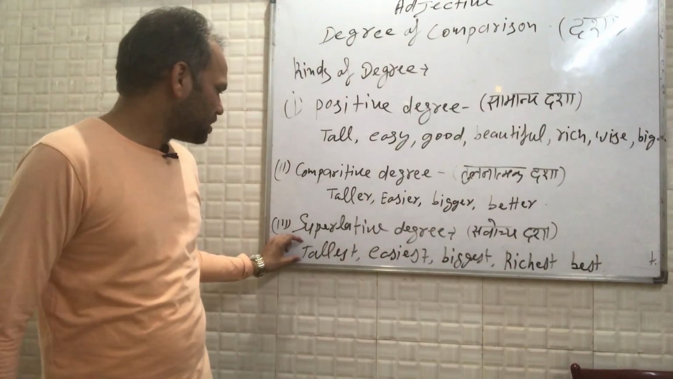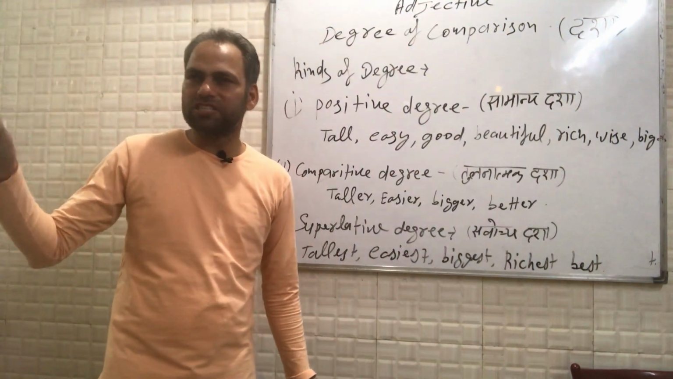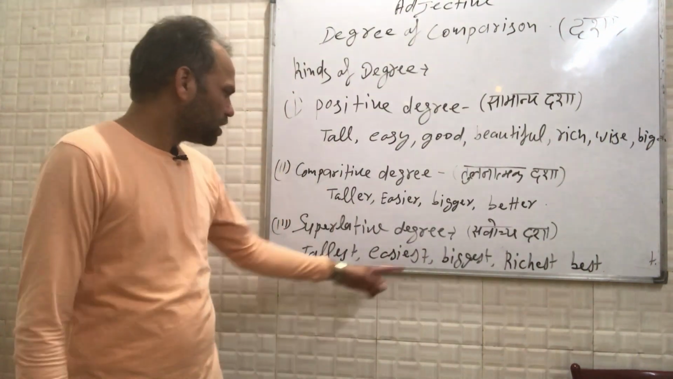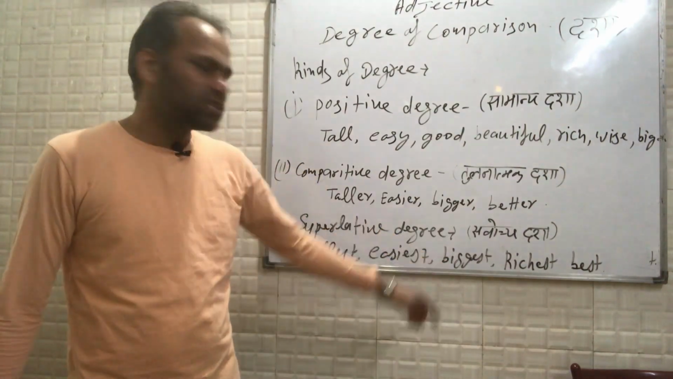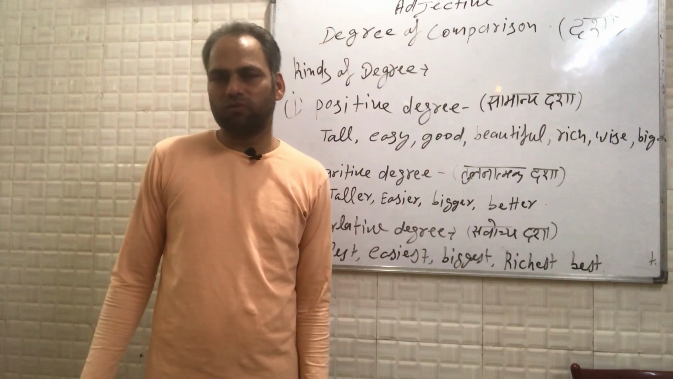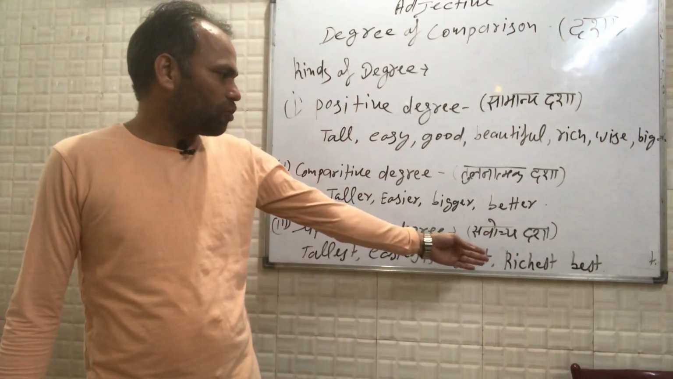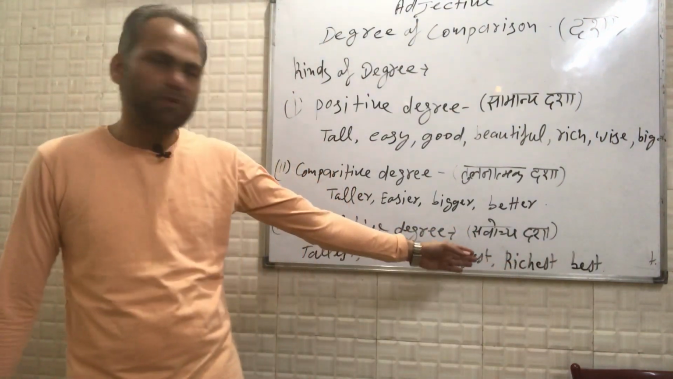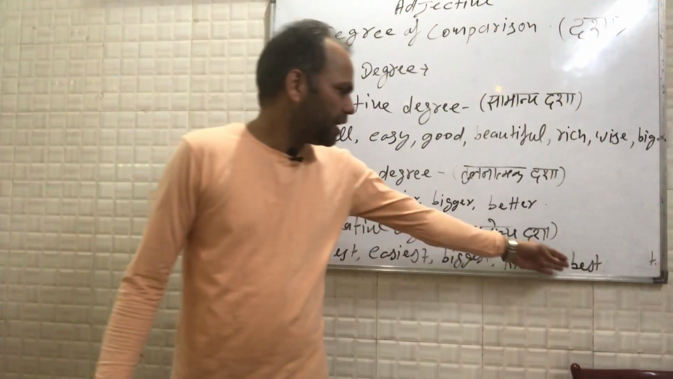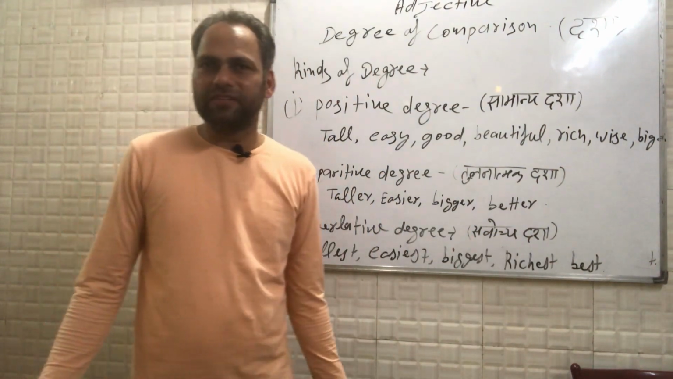Alright? That is like tallest. This is the tallest tower in India, or this is the tallest tower in the world. Easiest, this is one of the easiest questions. Okay. Biggest, this is one of the biggest houses which I have ever seen. Richest, like Mukesh Ambani, or I can say like Adani. Gautam Adani is one of the richest persons of the world. Okay. And best, this is the best book I have ever read.